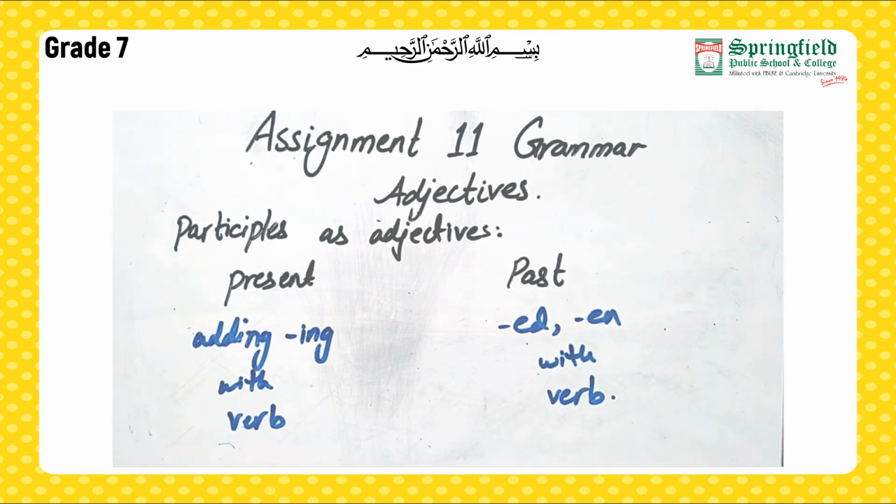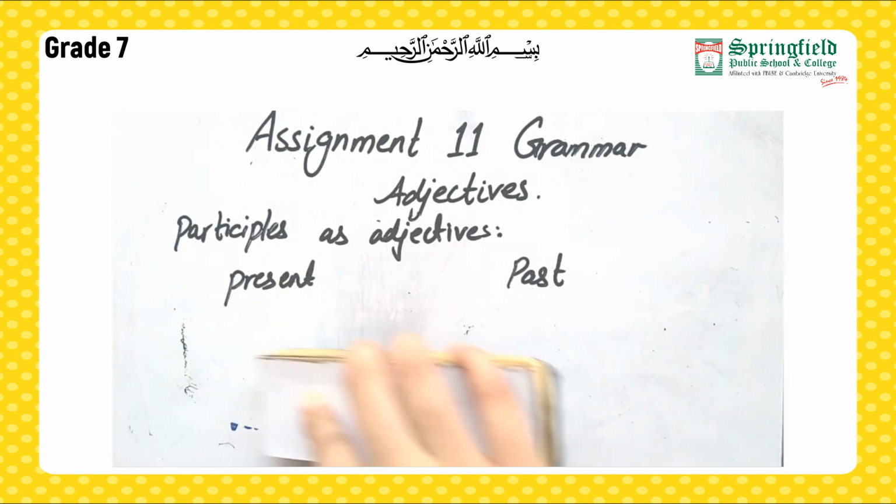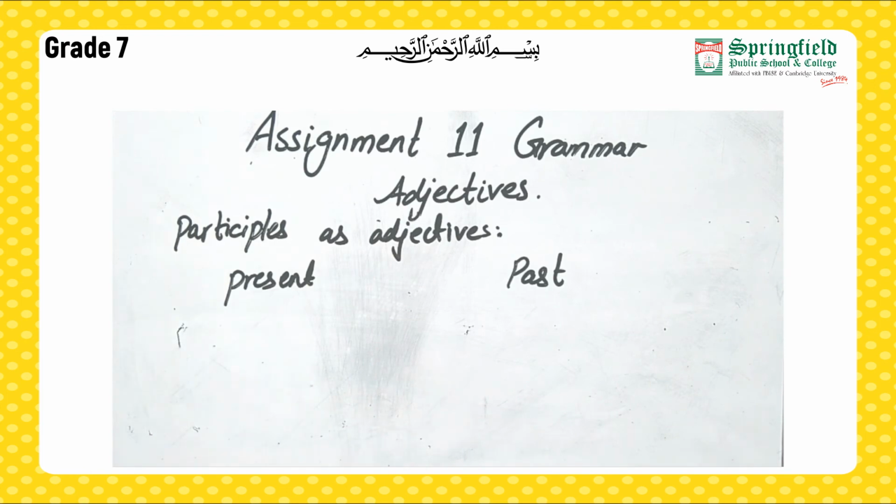Okay, I'm going to show you examples, right? I watched an interesting film last night. Interesting film. Now, interesting is describing the film. So, it is our adjective, right? Present participle, because we are having ing as adjective. There was broken glass all over the floor, right? So, glass is described as broken. So it is what? A past participle used as an adjective.